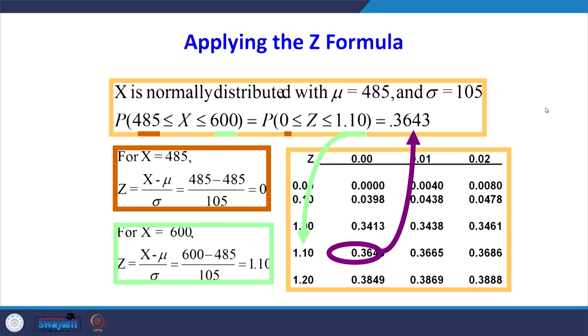If X is normally distributed with mu 485 and sigma 105, then for 485 to 600: when X is 485, you convert to the Z scale, it is 0. When X equals 600, the corresponding Z value is 1.1. So Z is 0 to 1.1, and 0.3643 is the area under the curve.